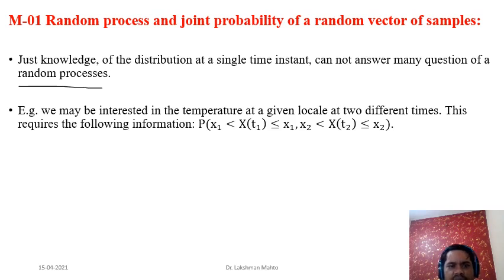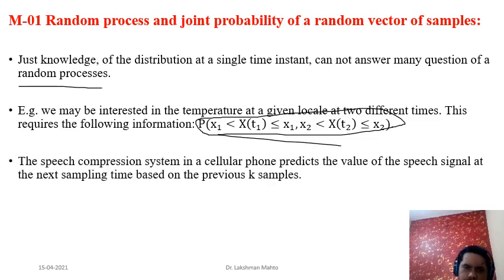This requires the joint distribution. X of t1 is the temperature at time t1, and X of t2 is the temperature at time t2. In order to express those two times together, we need to know this joint probability distribution.